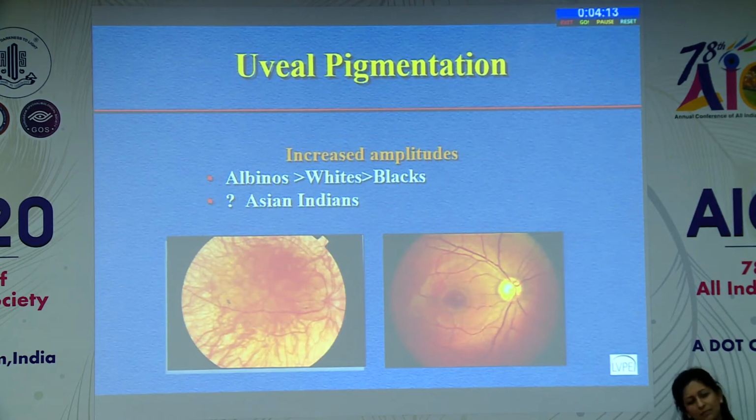The amplitudes increase when there's less pigment in the retina. So albinos actually will have very high amplitudes. We don't have good data on Asian Indians where they fall, but I think they should be falling in between the people who have a white retina and a black retina, depending on from which part of the country they come from.